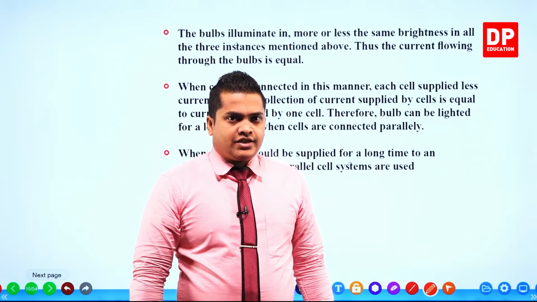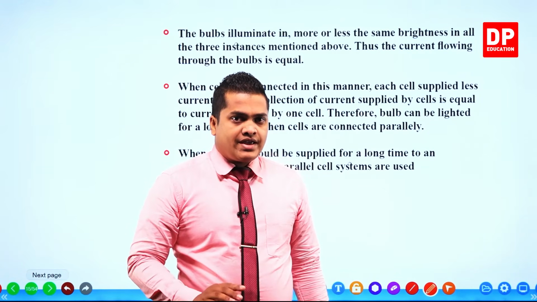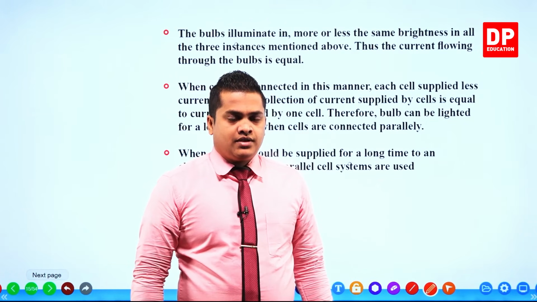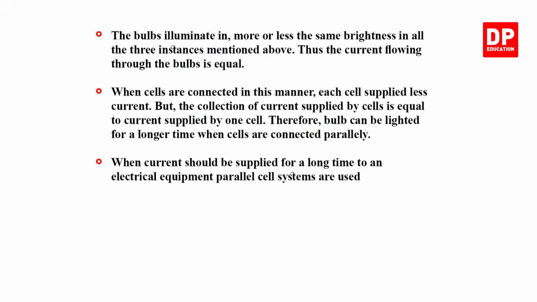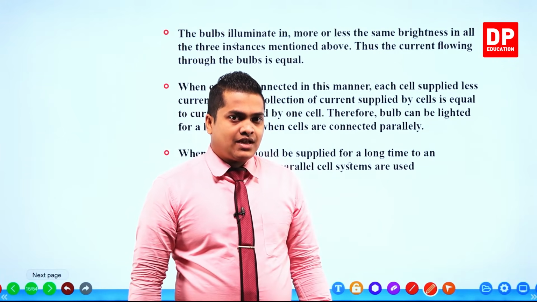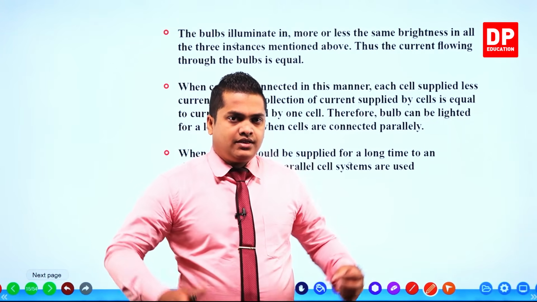So in a series connection, the three dry cells are going to dry out at the same time. But in here, the three dry cells are going to dry out at different times, in time intervals. First one is going to dry up, then second, then the third.